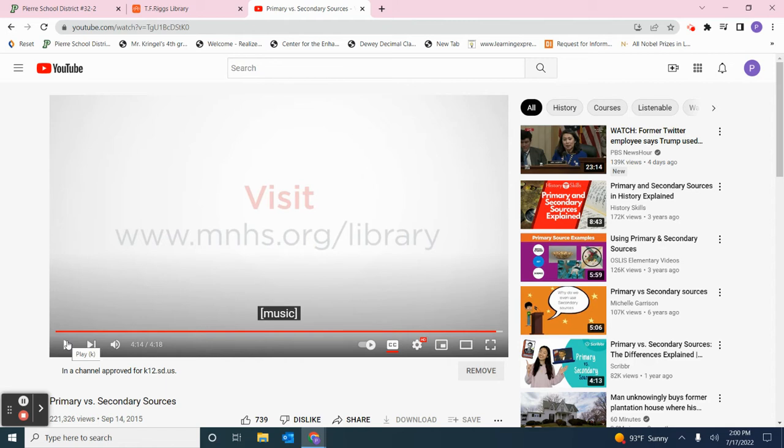And while we are not in Minnesota, we are in Pierre, South Dakota, and we are home to the South Dakota State Archives, which is an organization that collects, curates, and makes available to the public all sorts of primary source materials related to South Dakota history. And the archives are located at the Cultural Heritage Center.